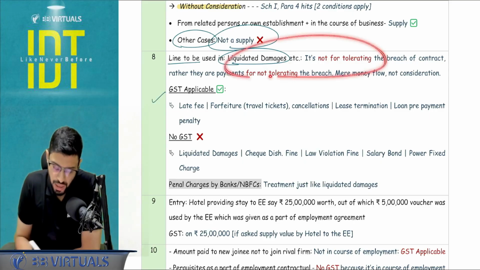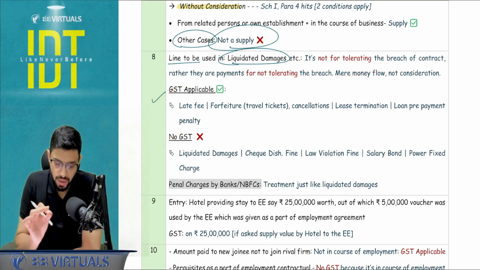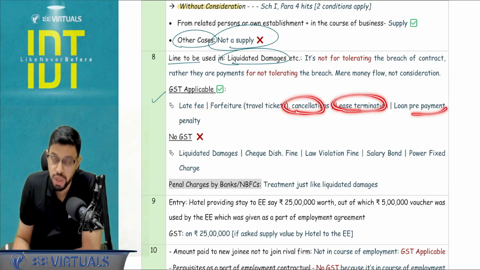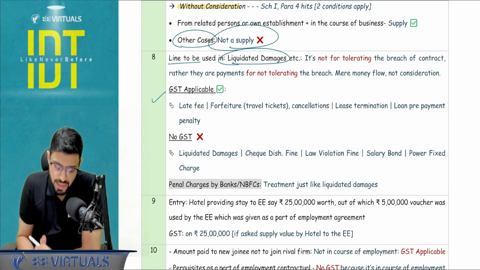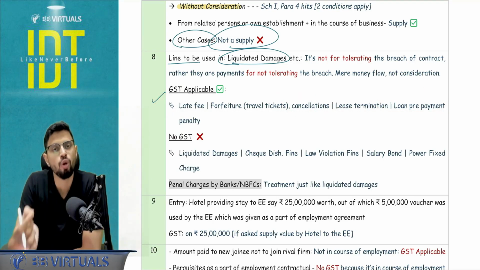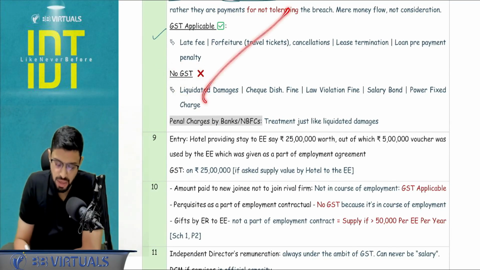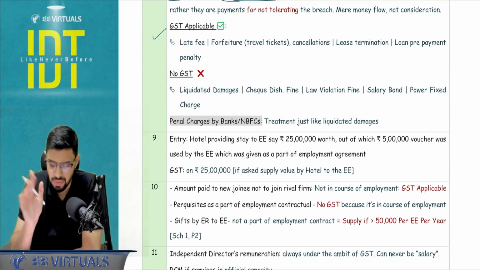Before discussing the golden line, I'm discussing the list here. Learn it, that GST is going to be applicable for late fees, forfeiture in the tour and travel industry, cancellations, lease termination, loan prepayment. So in all these cases, there is an element of tolerating something. But for other cases, liquidated damages, I will discuss liquidated damages. Others will have a similar explanation.